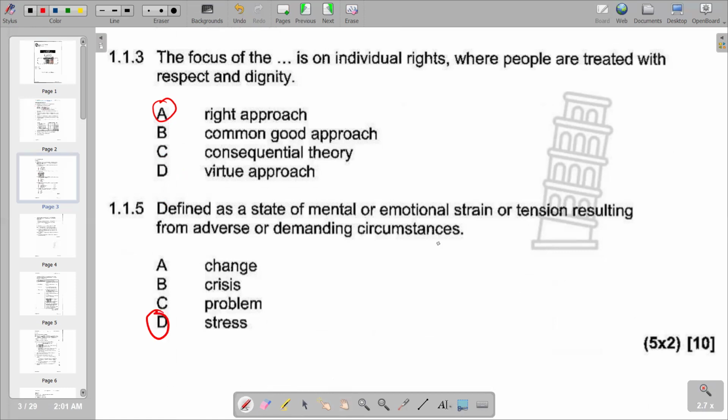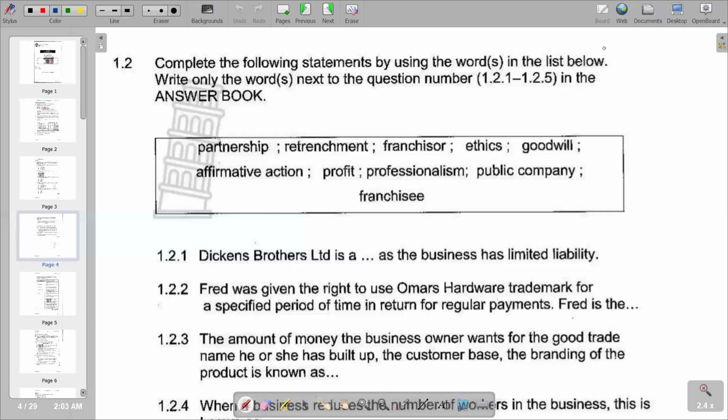So this is what we have on the multiple choice section, which has a total of 10 marks. Obviously we move on to the next section according to our question, 1.2. Complete the following statements by using the word or words in the list below. Only write the word or words next to the question number. So we've got different options that we are given.